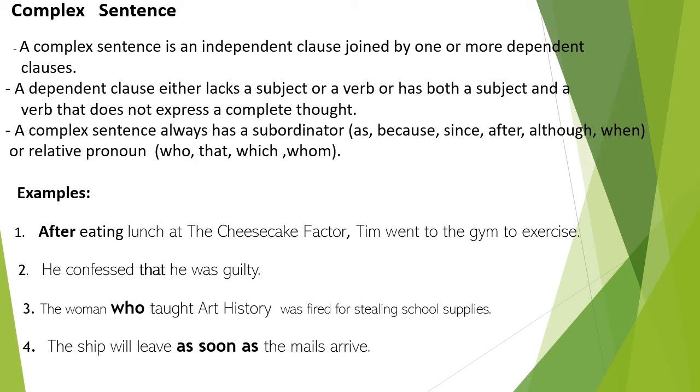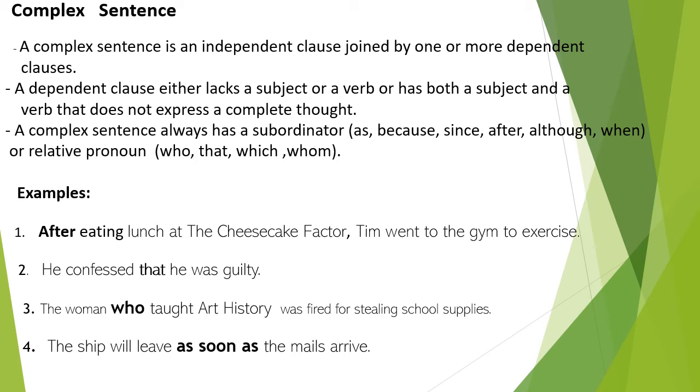Second, he confessed that he was guilty. In this sentence, he confessed is the independent clause. That he was guilty is a dependent clause. That he was guilty needs the independent clause he confessed to complete its sense.